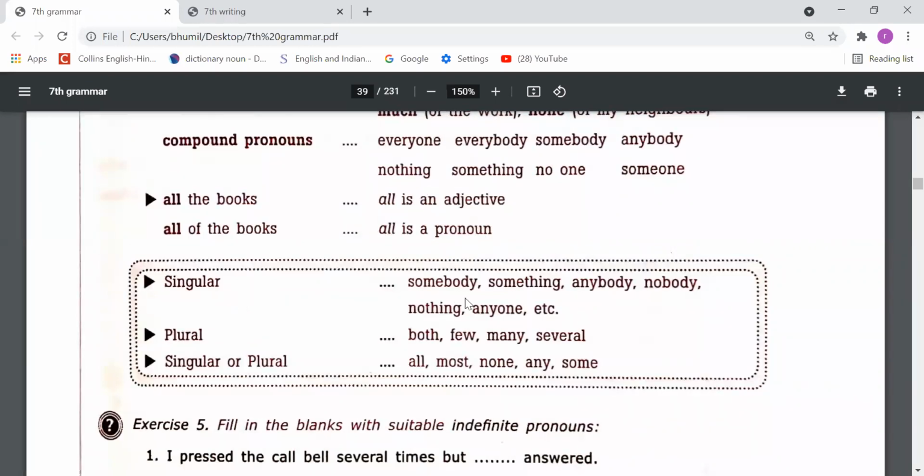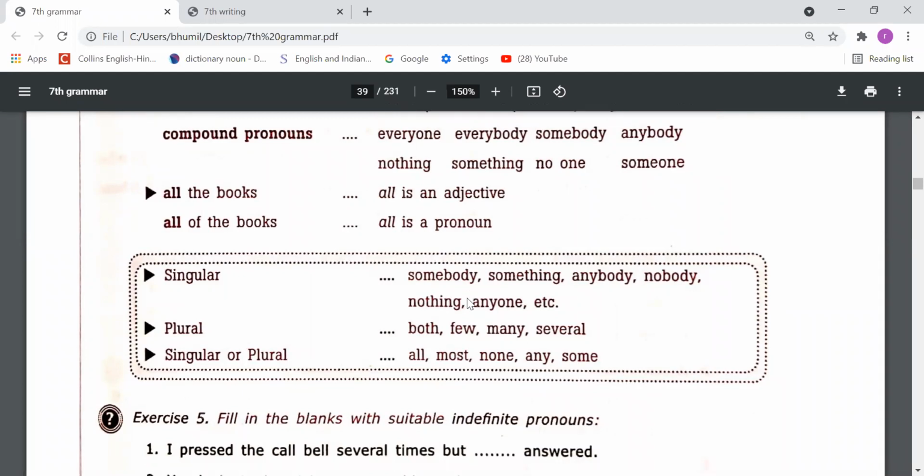Next point, singular: somebody, something, anybody, nobody, nothing, anyone. These are the singular pronouns. Secondly, both, few, many, several. These are the plural pronouns. Singular and plural, almost: none, any, some. These are singular or plural according to the use of these words.